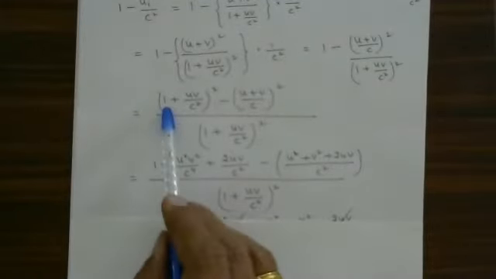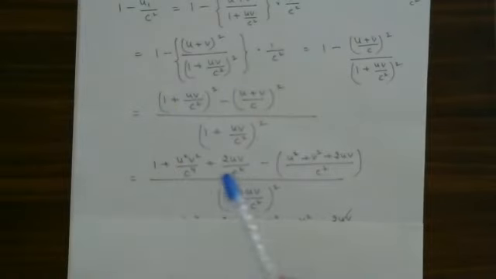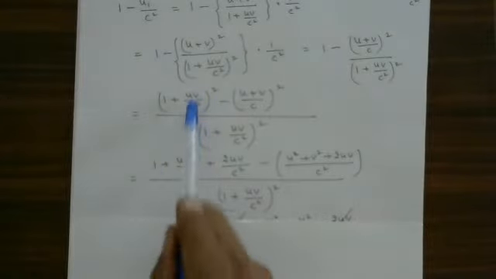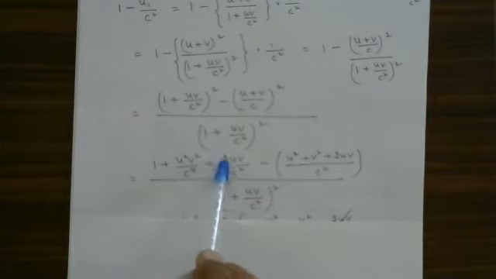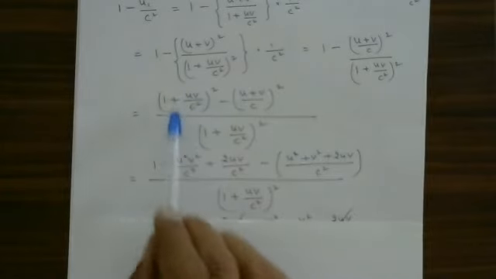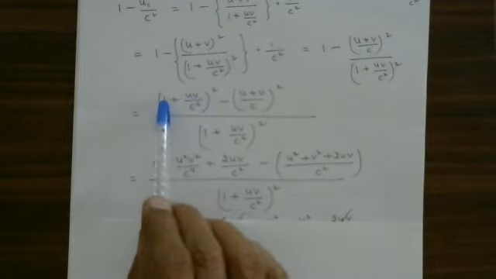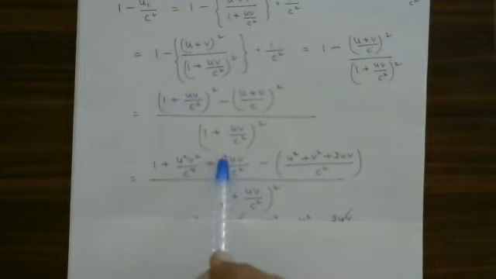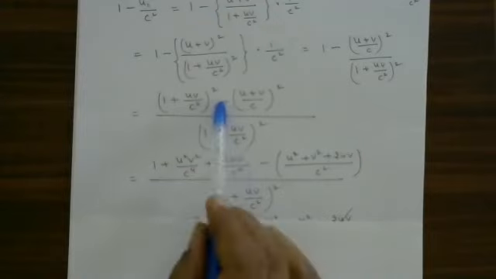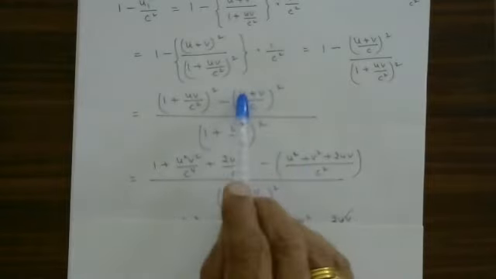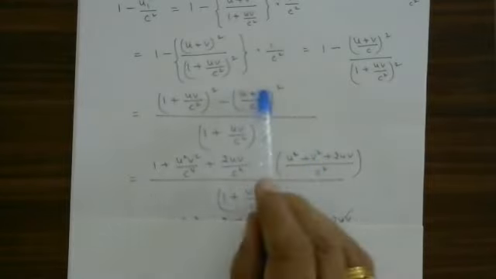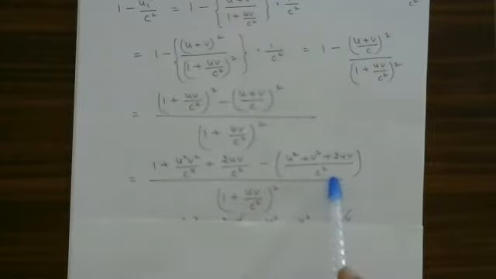Okay, now expansion. A plus b whole square, a square plus b square plus 2ab. So U plus V whole square is U square plus V square plus 2UV, minus here also U square plus V square plus 2UV divided by C square. Denominator as it is.